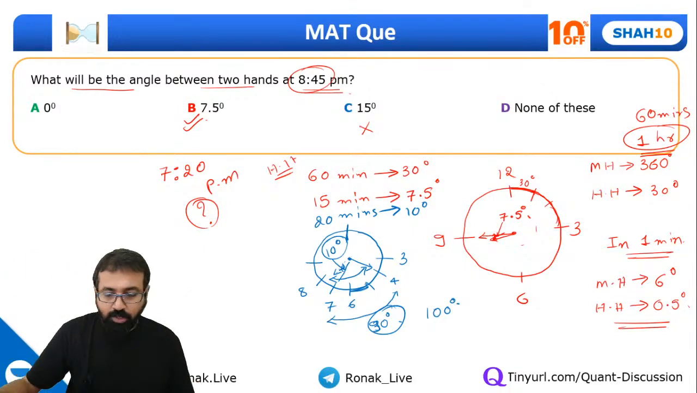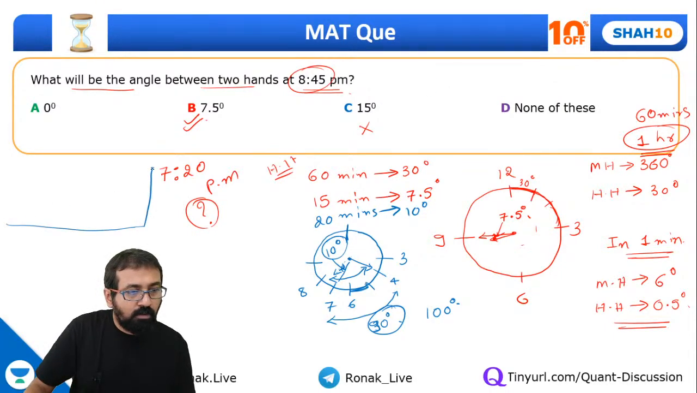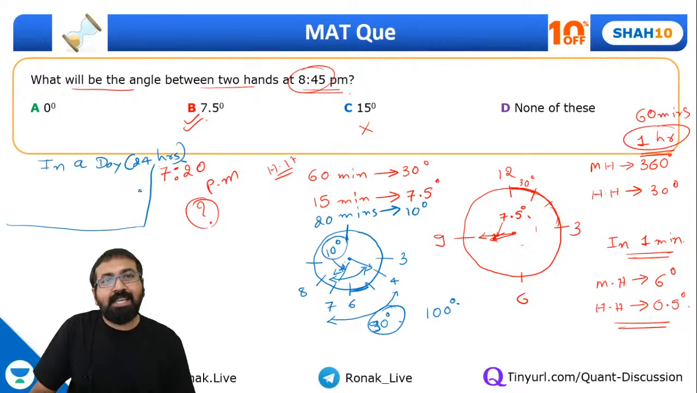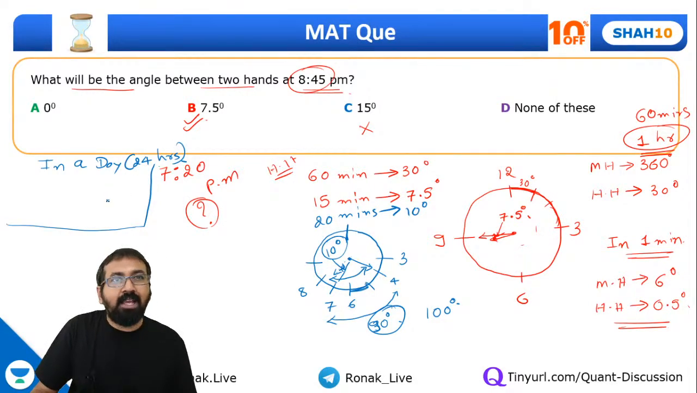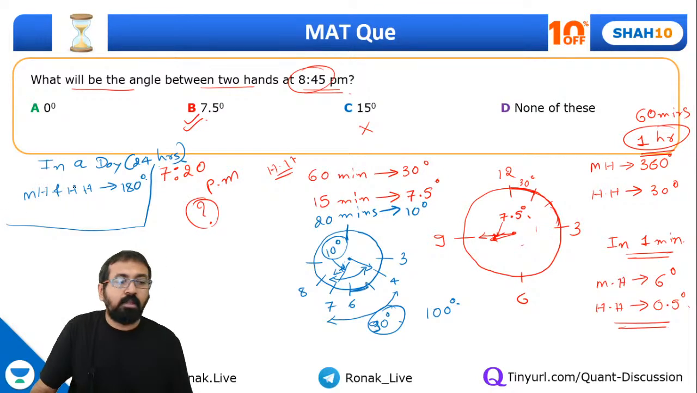Okay guys, I have one more question before we go ahead. Can you tell me about this question? In a day, a day is always of 24 hours. Remember this thing. In a day, how many times is the angle between minute hand and hour hand 180 degree? How many times in a day does this angle between minute hand and hour hand become 180 degree? Can you tell me?